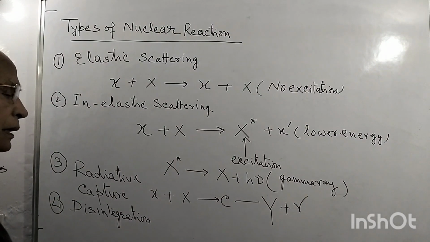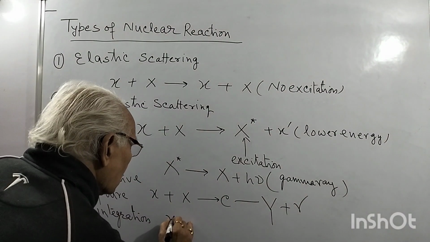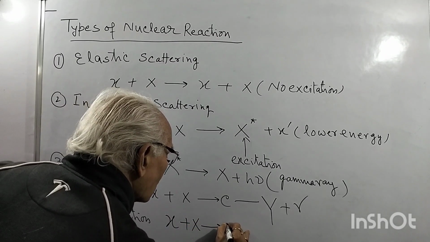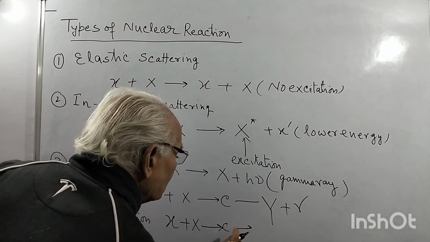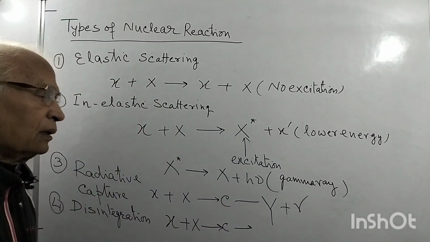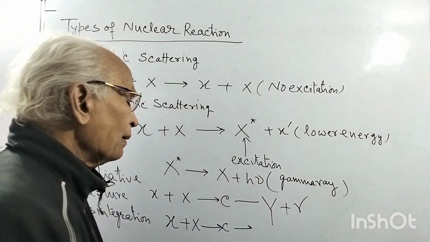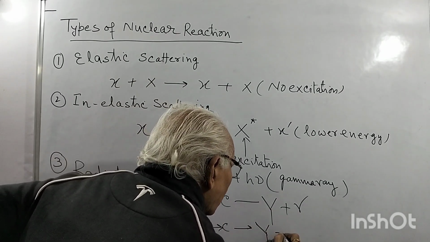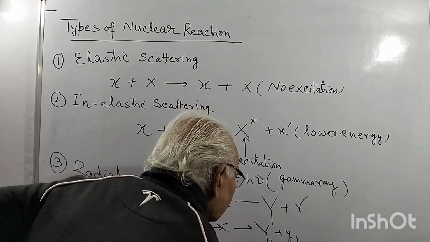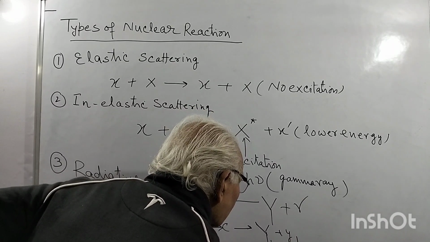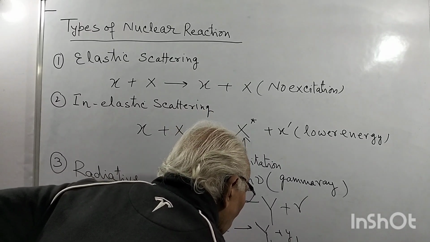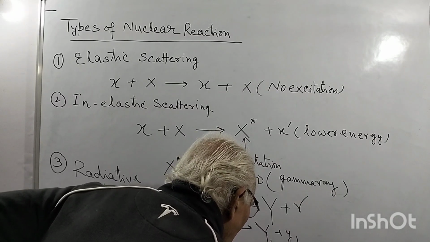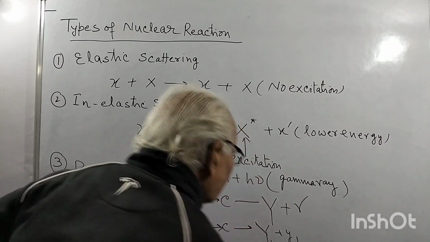Disintegration is the reaction where X plus x gives C, the compound system, and this C disintegrates. Here the C disintegrates into Y1 plus y1, or Y2 plus y2, or Y3 plus y3, and so on.